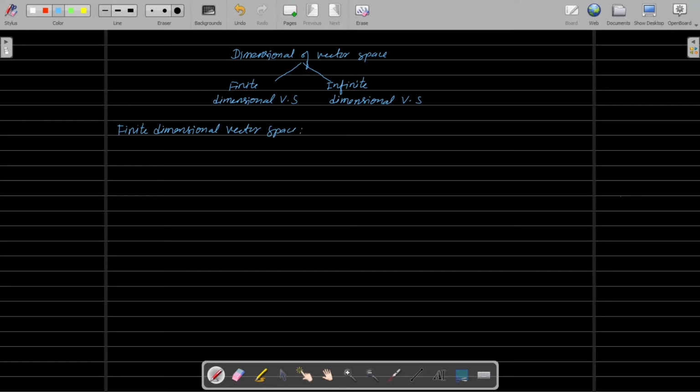The dimension of a finite dimensional vector space is the number of vectors in any basis set of the vector space.